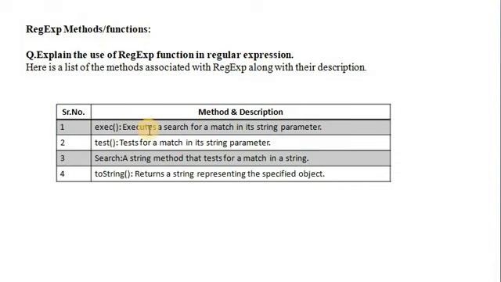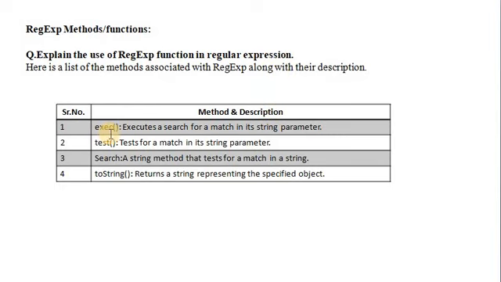Next point is regular expression methods or functions. There are mainly 4 methods of a regular expression. Explain the use of regular expression functions in a regular expression, that is RegExp. Here is a list of methods associated with the regular expression along with their description.